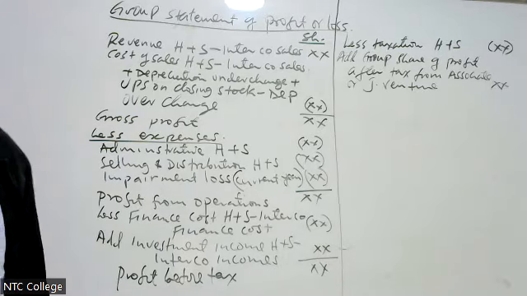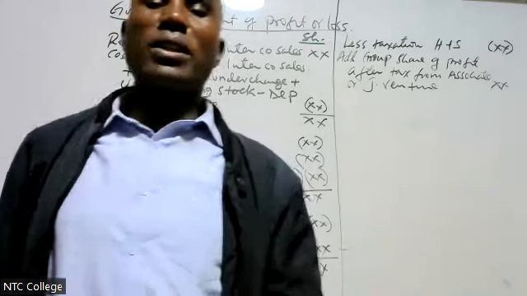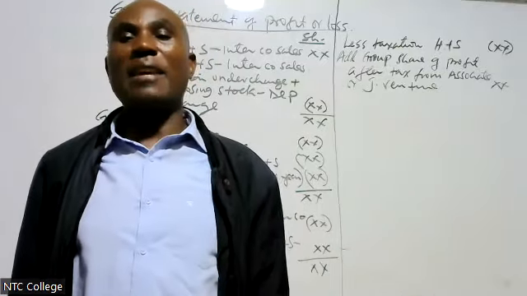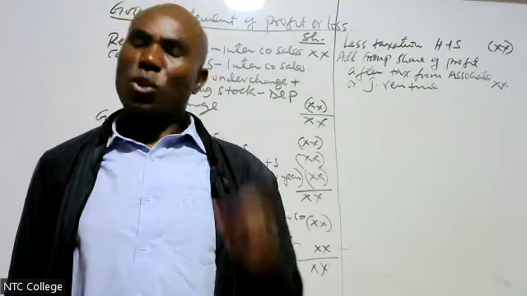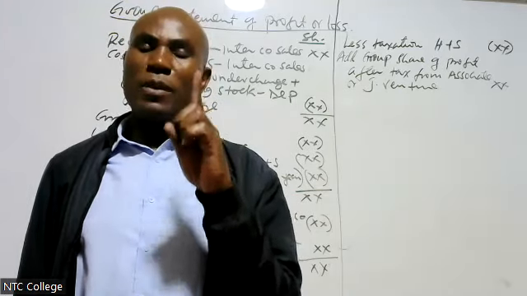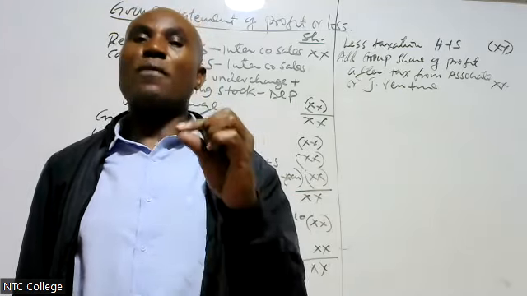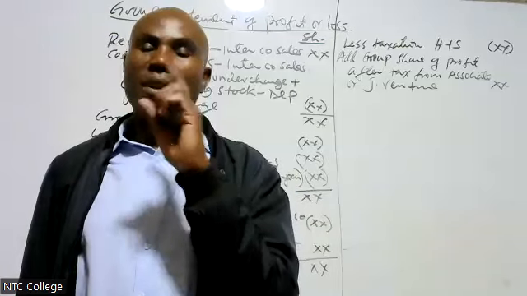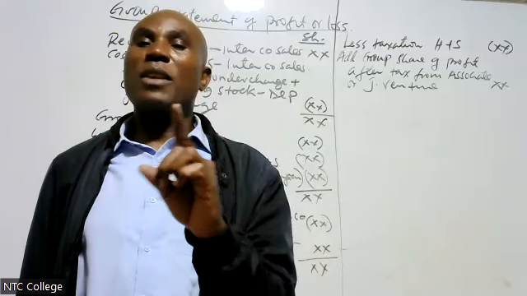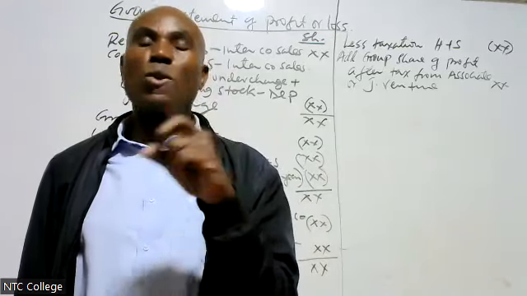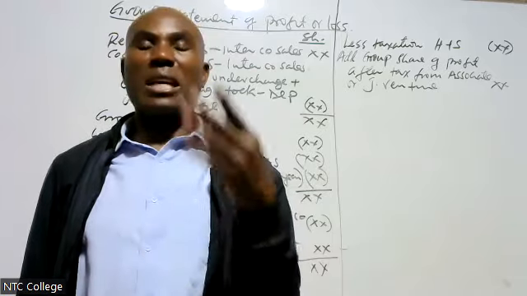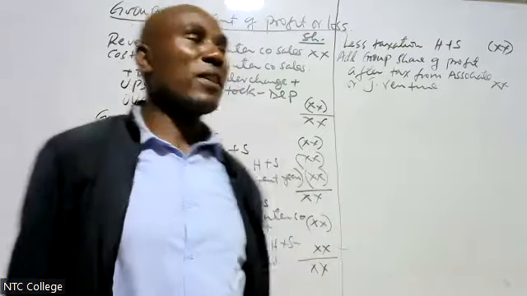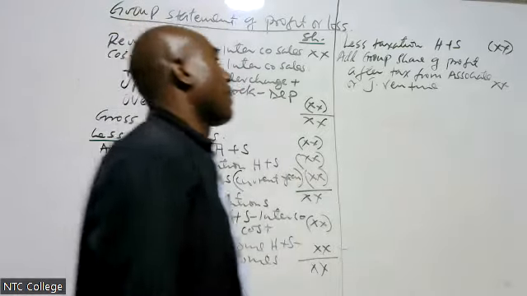Now, let me explain this. In associate or joint venture, you don't consolidate, even in the income statement. You will only take one item. That item is profit after tax from that company. To consolidate means you add revenues and expenses, but here you don't. You only take profit after tax from that company.